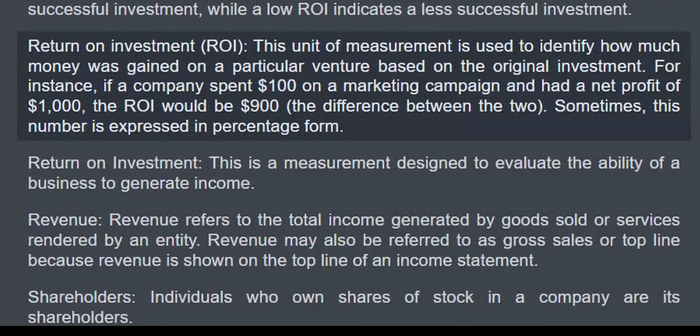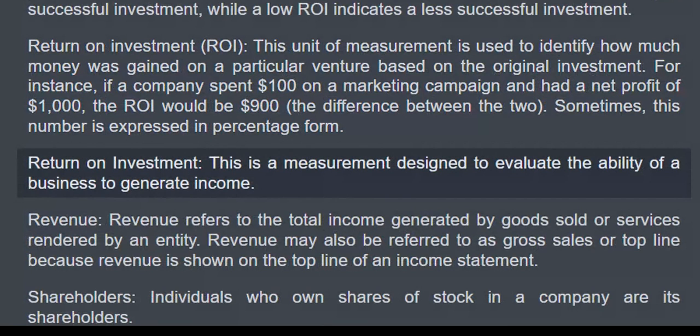Return on investment, ROI. This unit of measurement is used to identify how much money was gained on a particular venture based on the original investment. For instance, if a company spent $100 on a marketing campaign and had a net profit of $1,000, the ROI would be $900, the difference between the two. Sometimes, this number is expressed in percentage form. Return on investment. This is a measurement designed to evaluate the ability of a business to generate income.